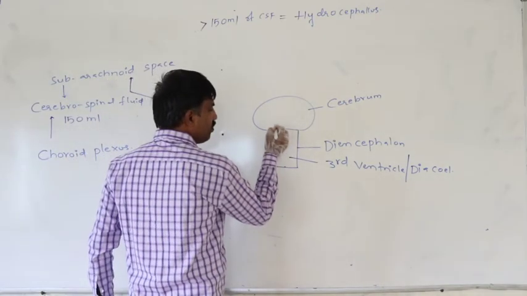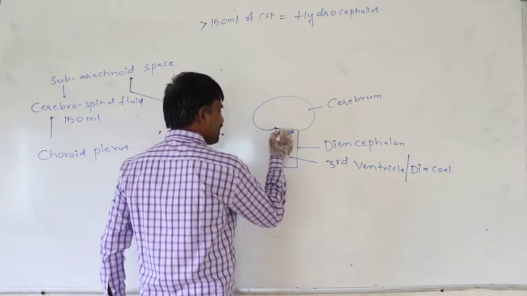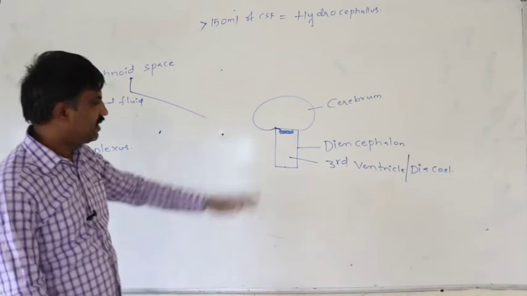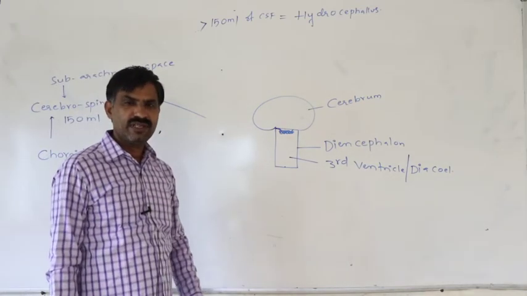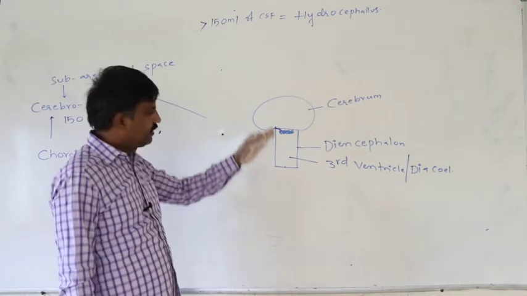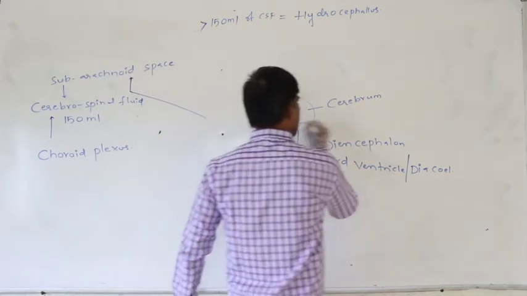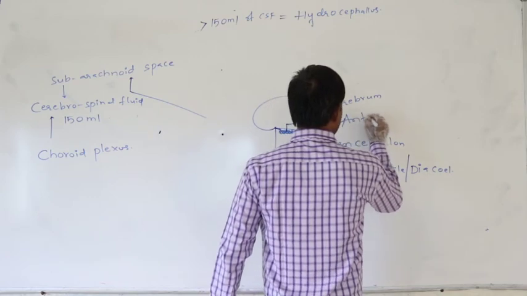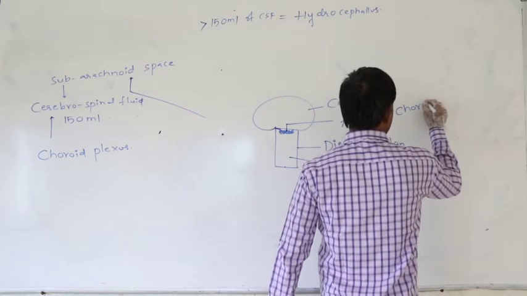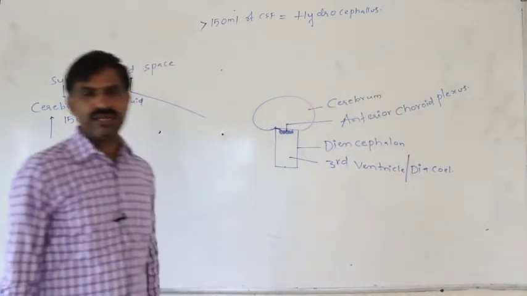On the roof of the third ventricle, the blood capillary network which is present, in which neurons are absent, that kind of blood capillary network is said to be the anterior choroid plexus.